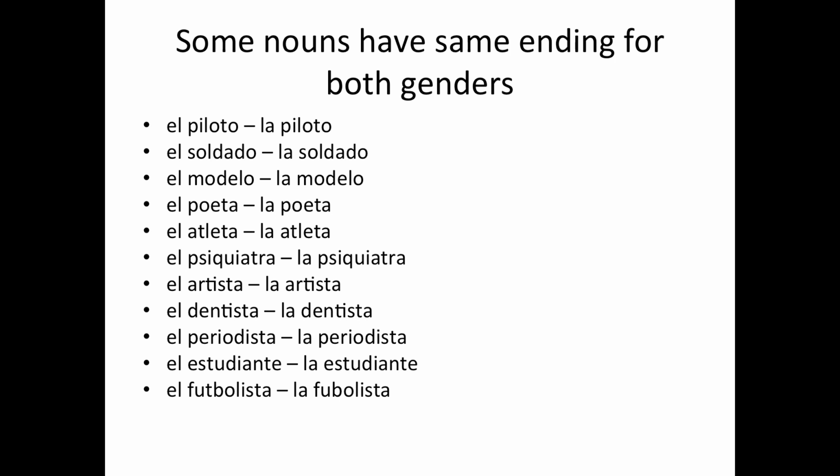Okay, so this looks weird, right? Especially when you have words that end in O and they have a feminine article in front of it, or when you have nouns that end in A, like the istas, that are masculine. So that's why I want you to learn these in groups. There are exceptions, but they're also very common. And once you sort of get the hang of these exceptions, it just becomes easier to identify more. Alright, so let's go to the next one.